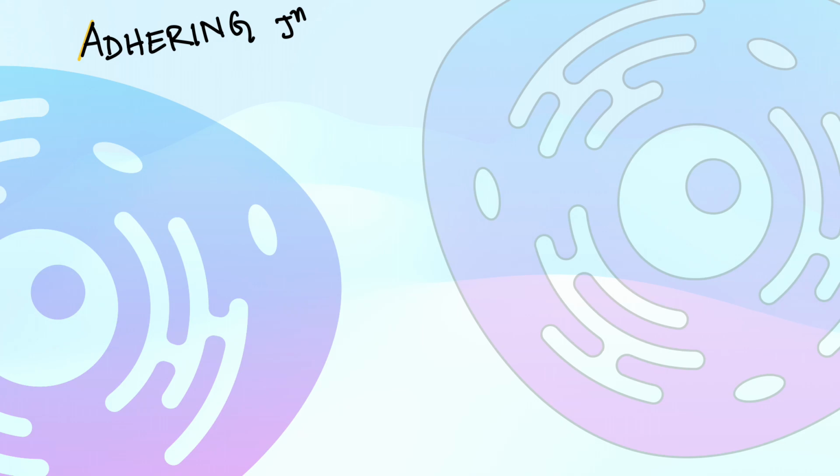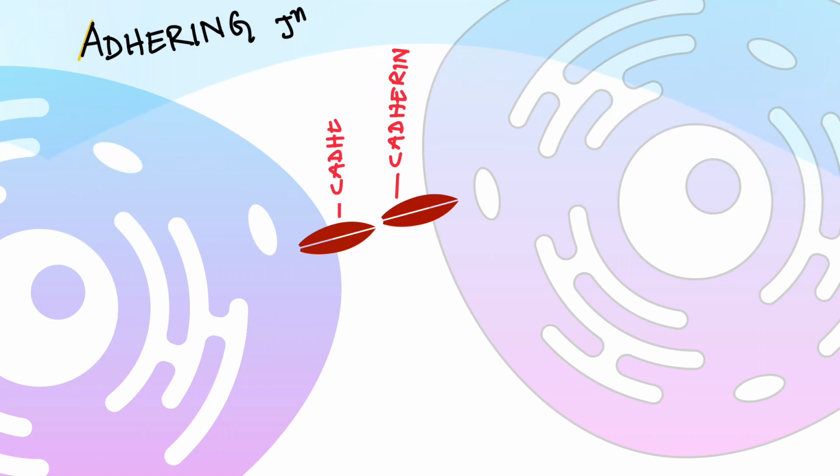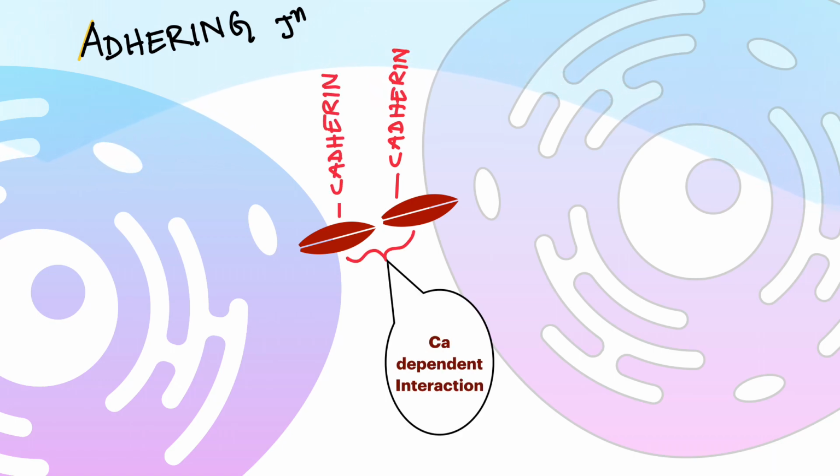Before we can understand how adhering junction may participate in signal transmission, let us first understand what adhering junction is composed of. It is formed by interaction between integral membrane protein present in the opposing plasma membrane of two interacting cells. The name of this protein is cadherin, and their interaction is calcium dependent.